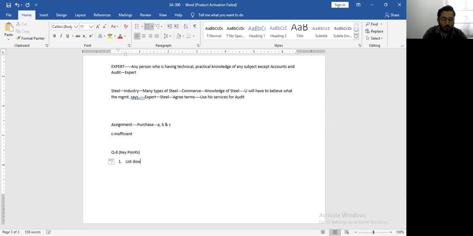So we can list down the areas before beginning the audit. We discussed this earlier also, that this is one of the important advantages of an audit program, that before you begin the audit, you have a list of what areas are to be checked, which means there are very few chances that you will miss out on any of the areas where the audit needs to be conducted.